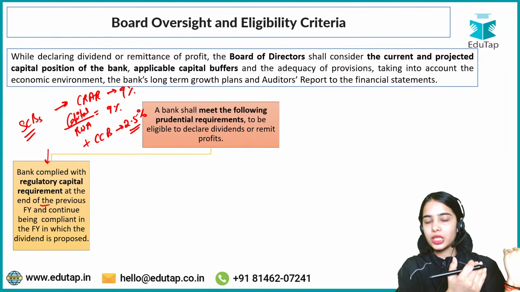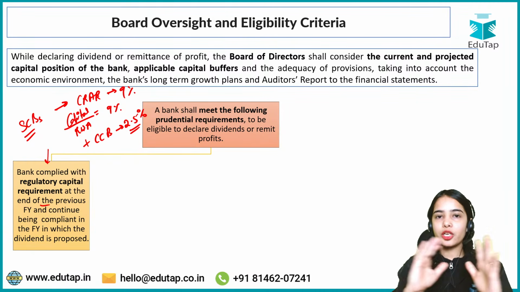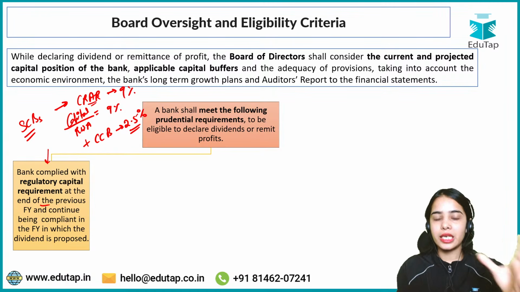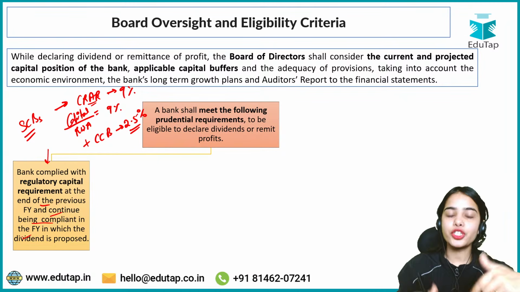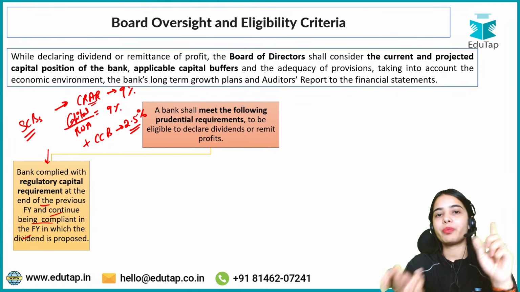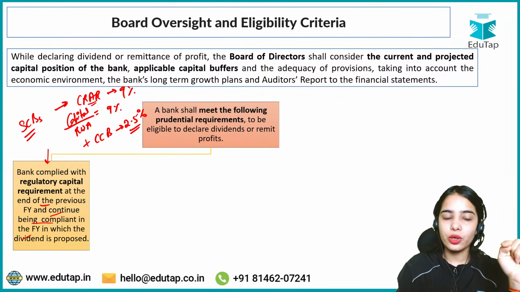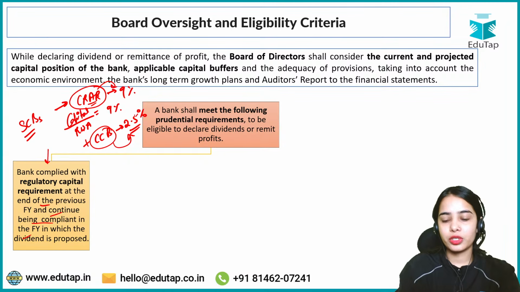In the previous financial year also, the bank was maintaining good capital buffers as well as the CRAR, and continues to be compliant in the current financial year in which the bank is declaring the dividend. So in the previous financial year and in the current financial year, the bank should be meeting the minimum CRAR requirements, and the bank should have enough buffers also.